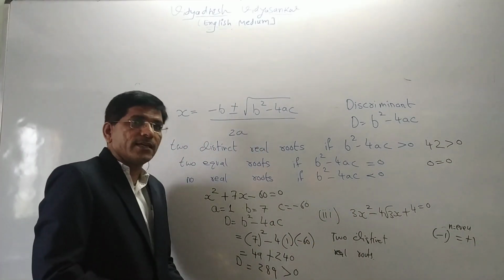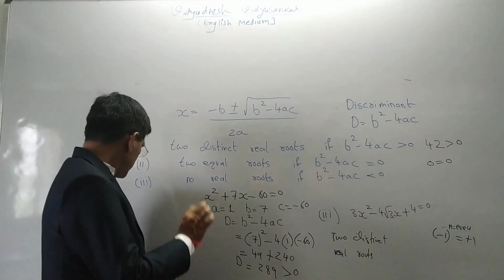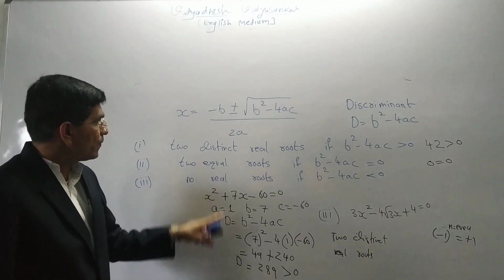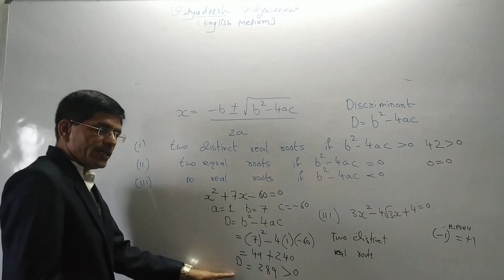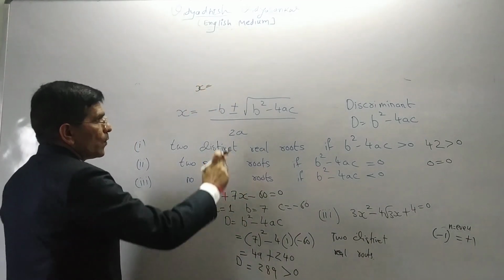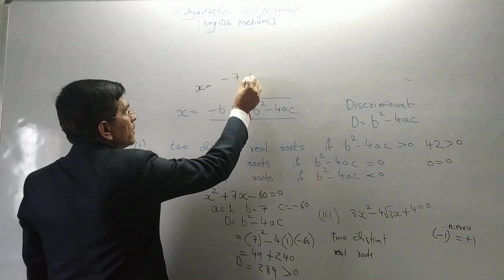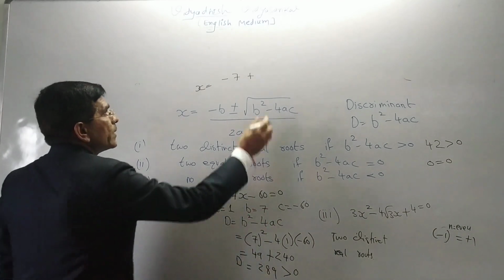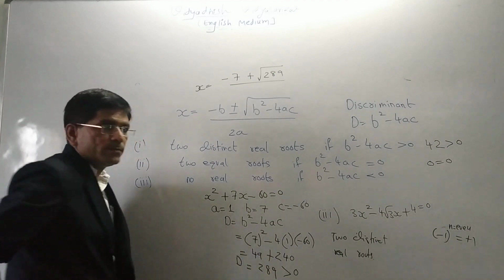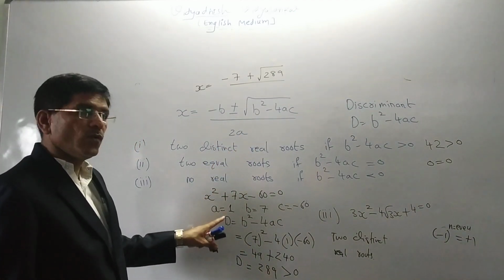Now, if the question is "find it", then what do we have to do? We have to put the value of b. If b is equal to 289, we can directly put x is equal to minus 7 plus under root 289, upon 2 into a. What is a? 1. So 2.